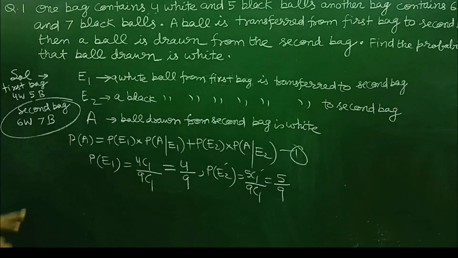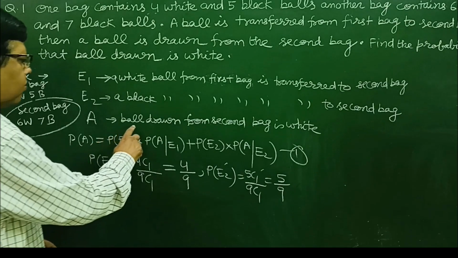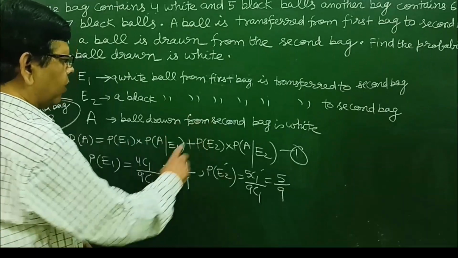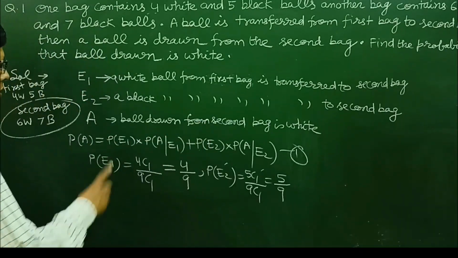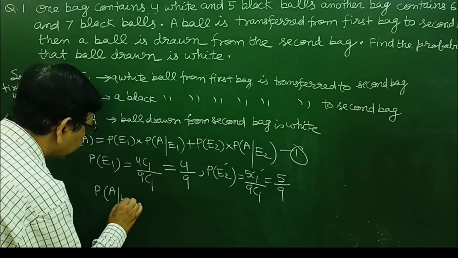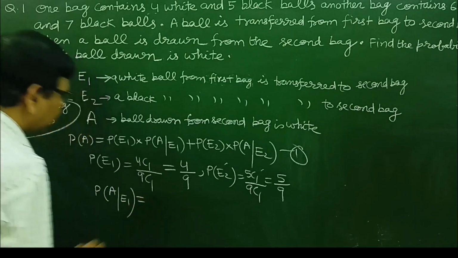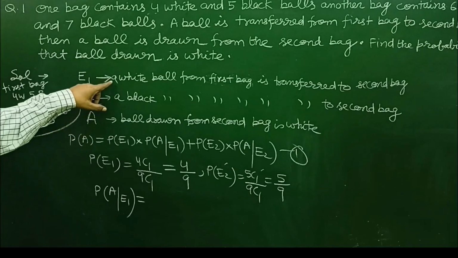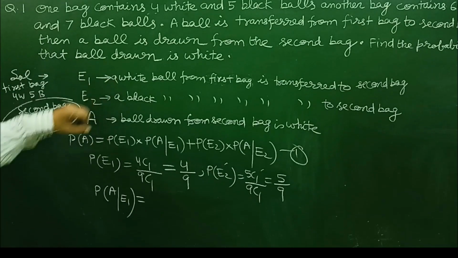Afterwards, after the selection of one of the bags, we need to select the white ball, that is, the ball drawn from second bag is white, that is we need to draw a white ball.